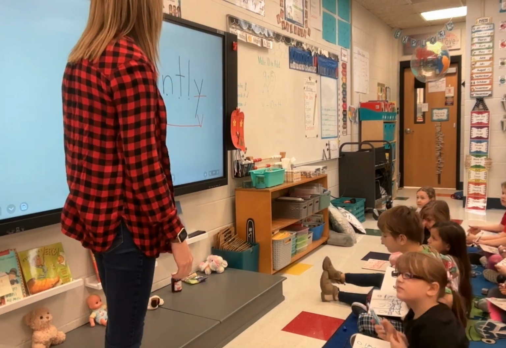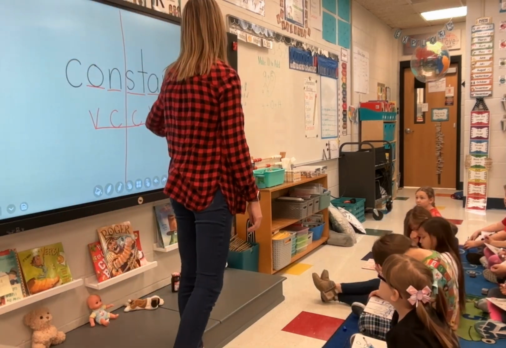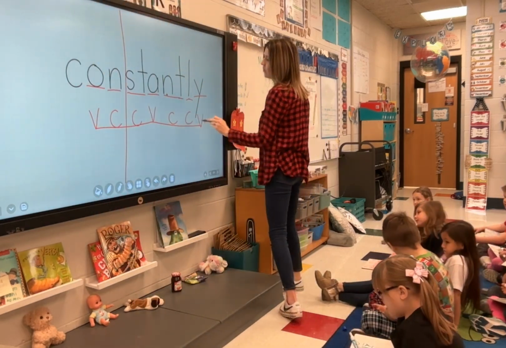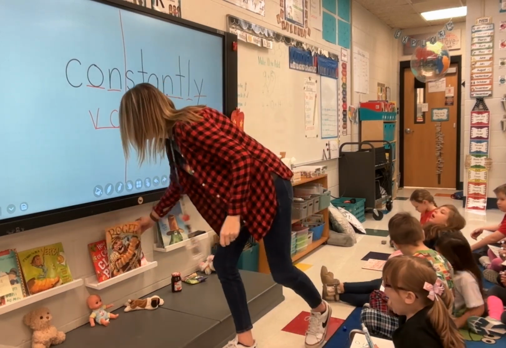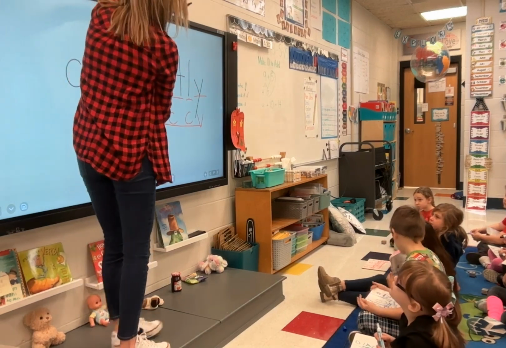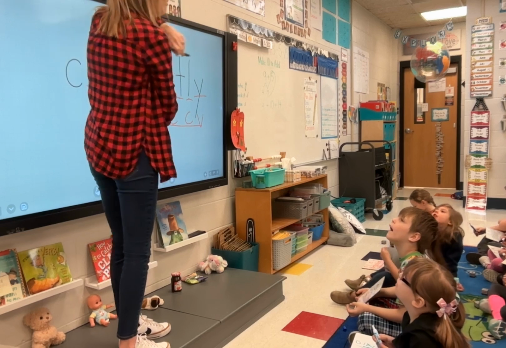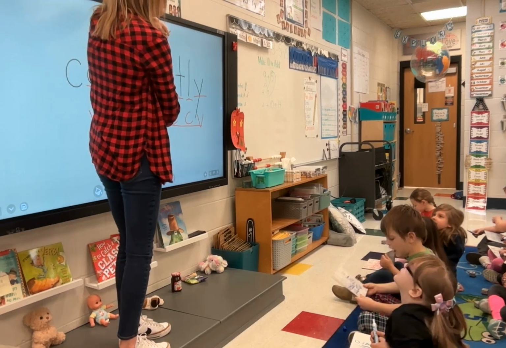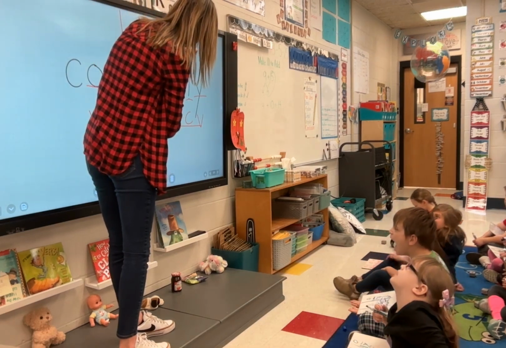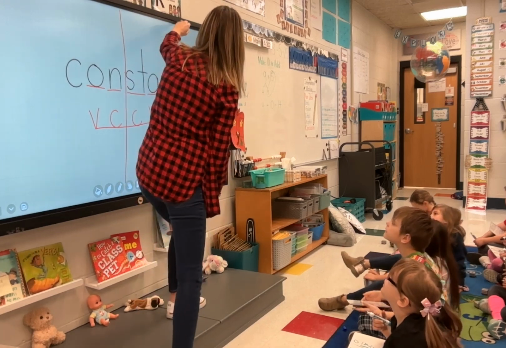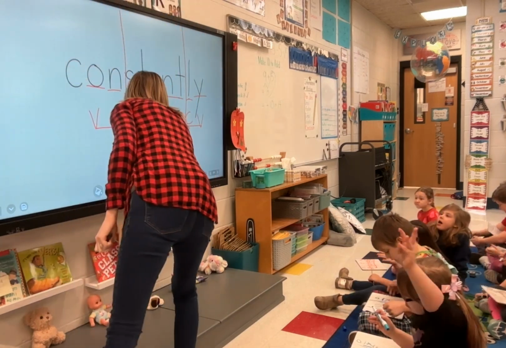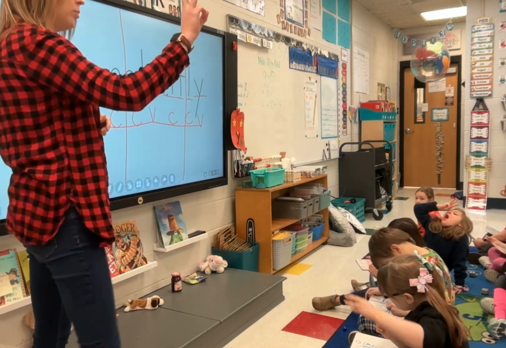We're going to put the NT together. Why put NT together? Because they're a blend. Very good. And then L is all by itself. And then we cover this up so we don't get confused. So we have another vowel, consonant, consonant, vowel. So the line goes between the two consonants. Whoops. I almost broke my blend up. That's not what we want. There we go. So show me on your fingers how many syllables we have in this word. Very good. You should be holding up 3.